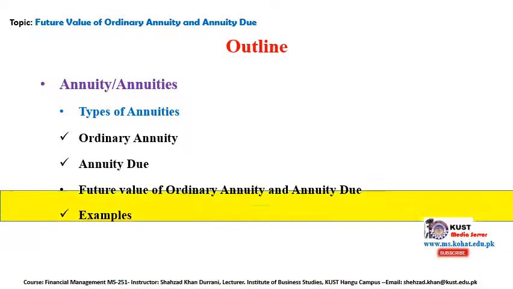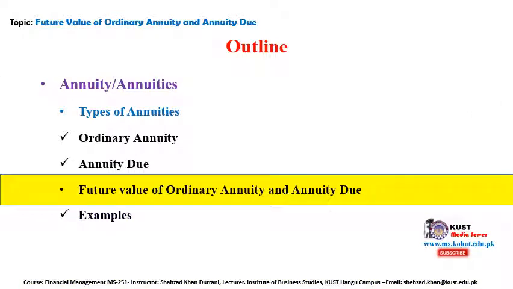Now we will talk about the future value of ordinary annuity and annuity due. For the ordinary annuity we have the future value, and for the annuity due we have the future value, then we have the present value for the annuity due and for the ordinary annuity, which we will discuss in our next lecture. In today's lecture we will discuss and explain examples of the future value of ordinary annuity and annuity due.